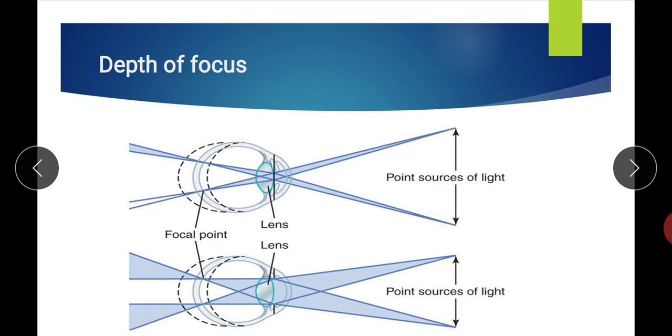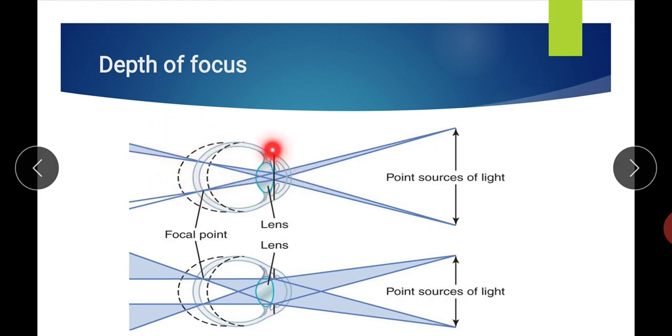The image formed by a small pupillary diameter may have less brightness because less light enters into our eye, but the sharpness is more. So, this is about depth of focus.